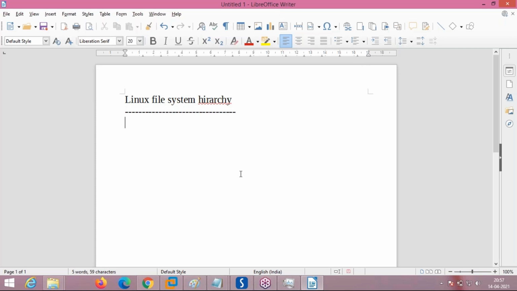First, what are the different types of files in Linux? Yesterday I showed you this also, but I'm repeating it again as a brush up. The first type of file is called a regular or ordinary file. The second type of file is the directory file type, or folder. This can also be called a folder in Windows.